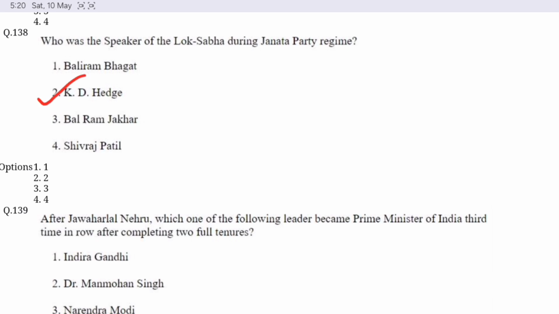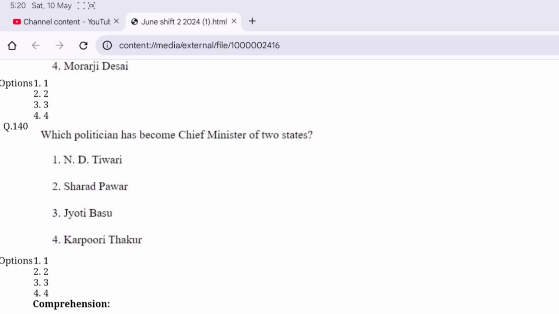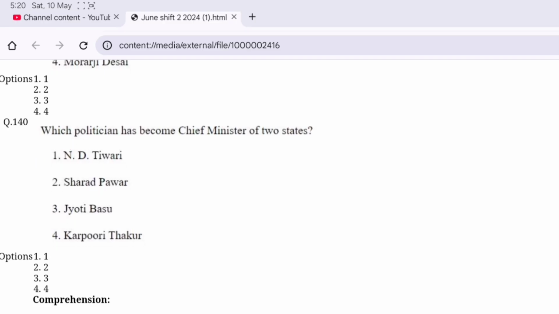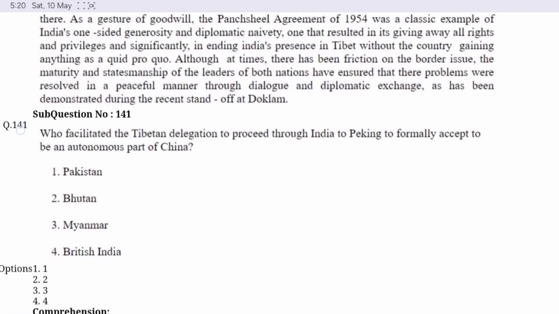Question number 139. After Jawaharlal Nehru, which one of the following leaders became the Prime Minister of India third time in a row after completing 2 full tenures? Option C is correct. Narendra Modi. Question number 140. Which politician has become the Chief Minister of 2 states? Option A is correct. N.D. Tiwari. From question number 141 to 150 is the passage.